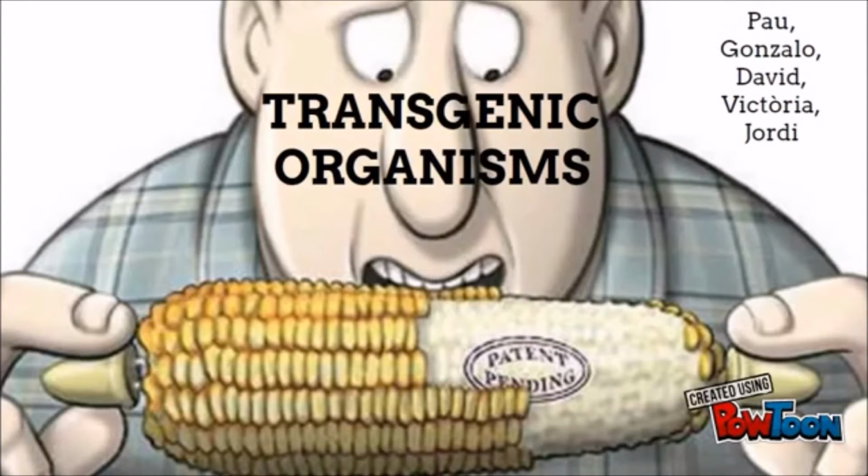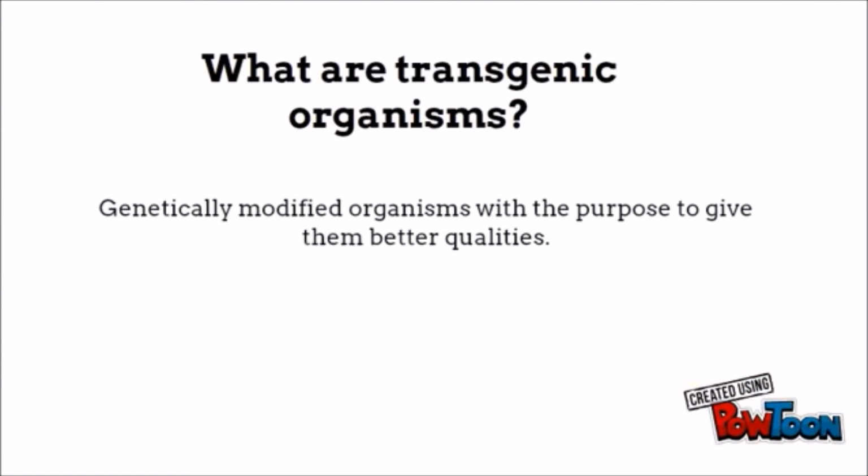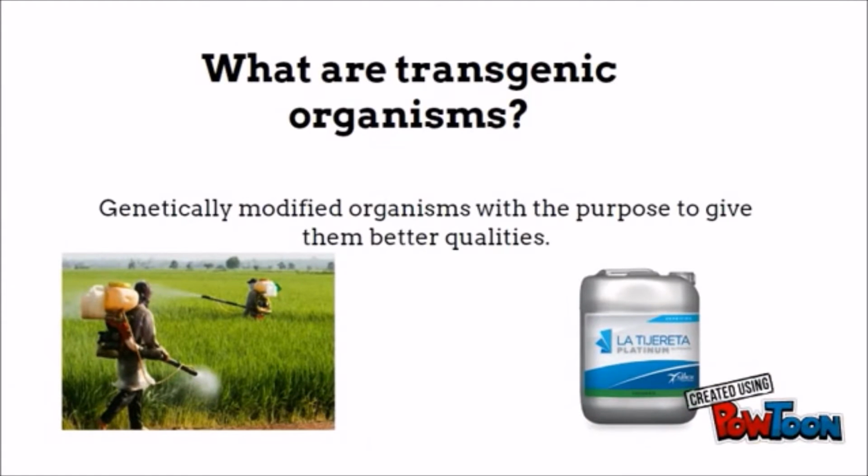Transgenic organisms. What are transgenic organisms? Transgenic organisms are genetically modified organisms with the purpose to give them better qualities. They are normally used as pesticides and for better production of crops.